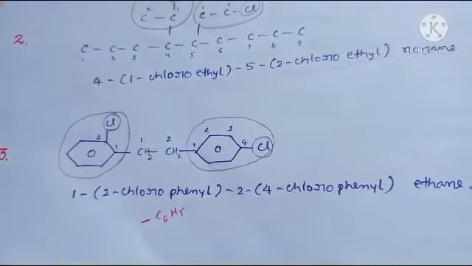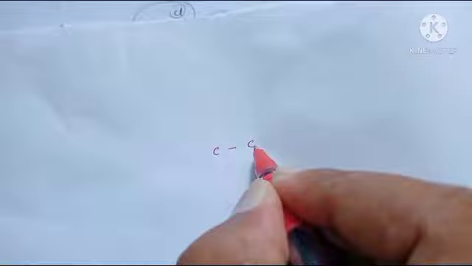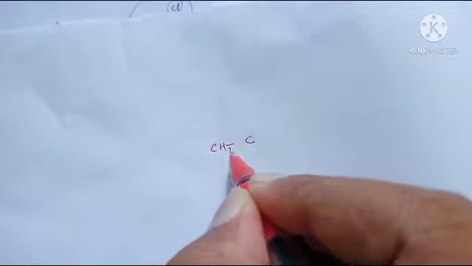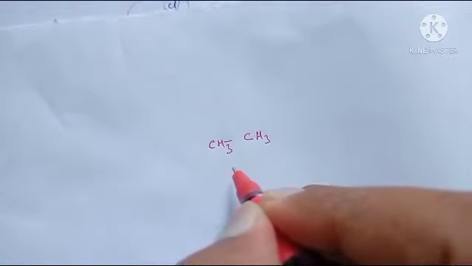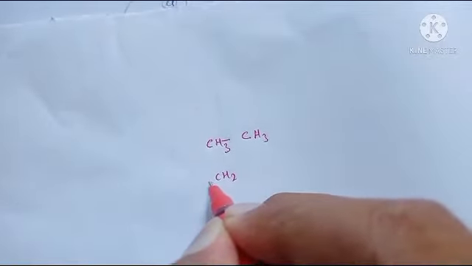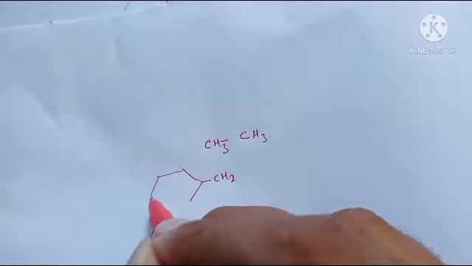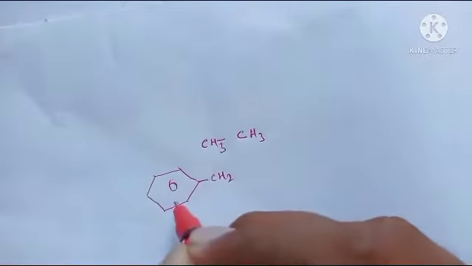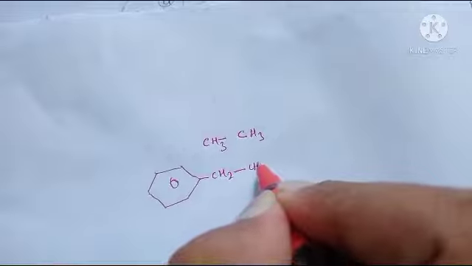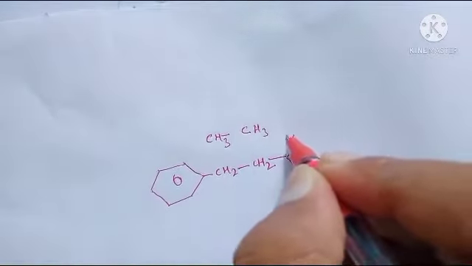Actually, in this structure, C bond C, actually CH3, CH3, this is ethane. But one hydrogen is replaced by one phenyl group, and on this side also one hydrogen is replaced by one phenyl group.